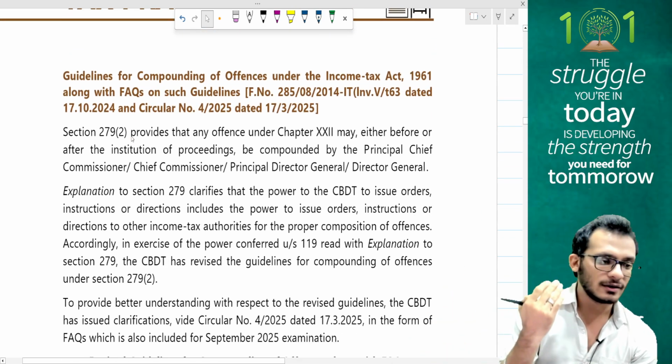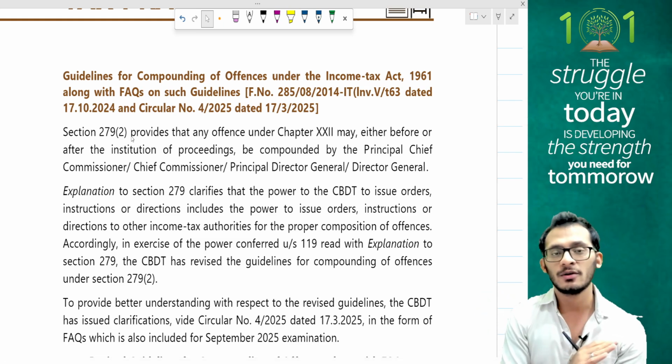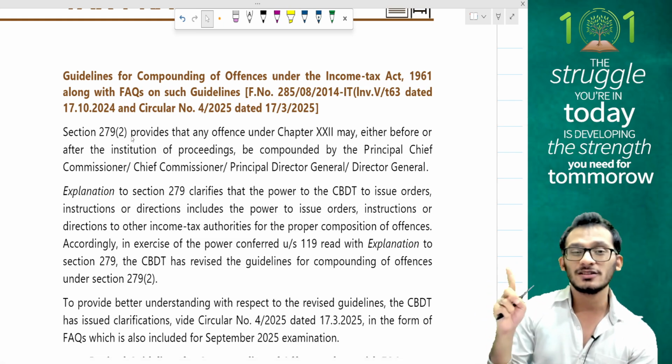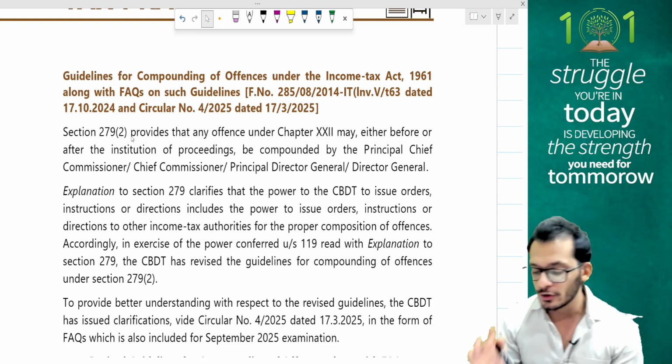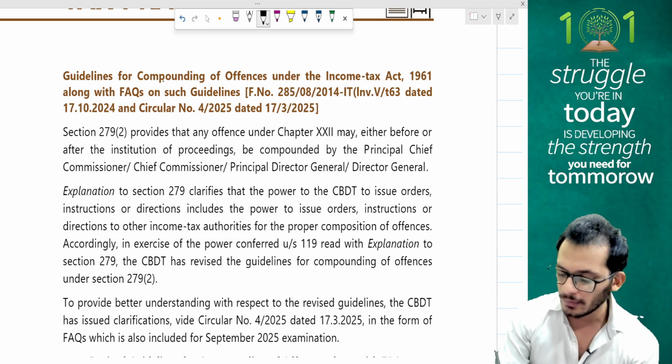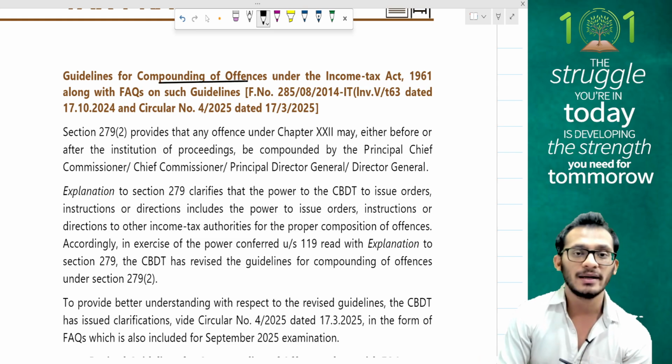TDS, not so critical. Honestly, if you ignore all those amendments given above also, it should not be a problem. The amendments which are coming from here are the most critical ones, so I wanted to pay attention here. First is a compounding of offence guideline which has been issued by income tax.